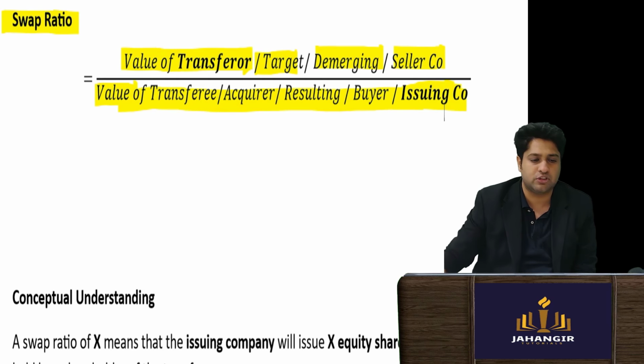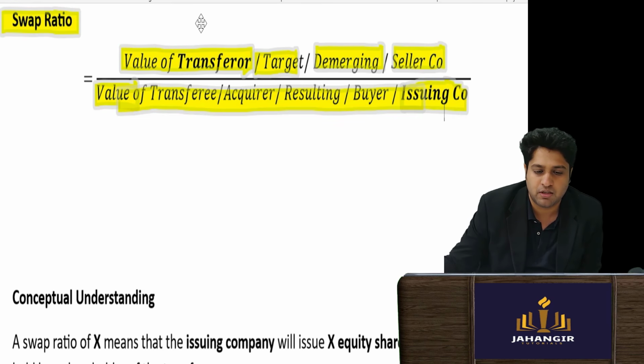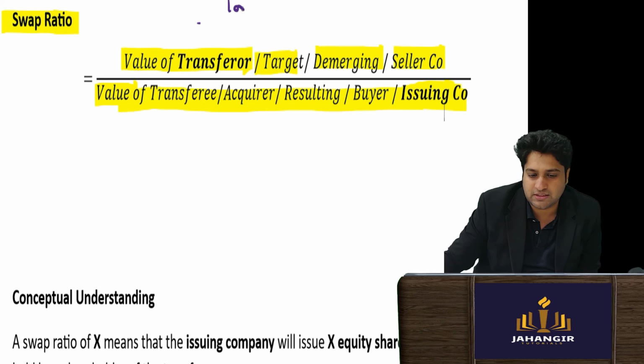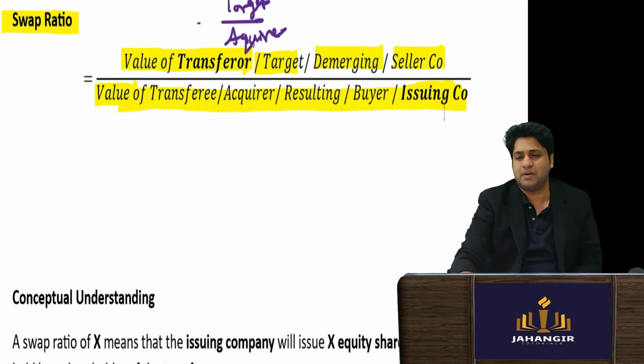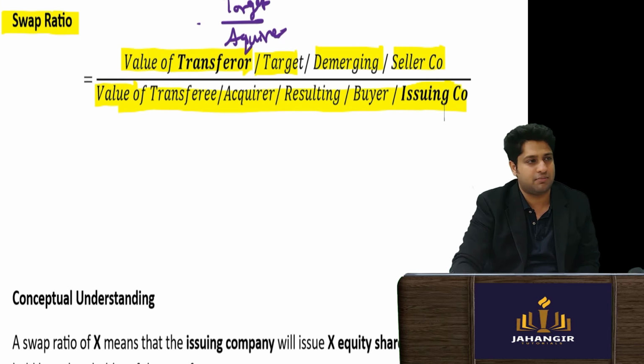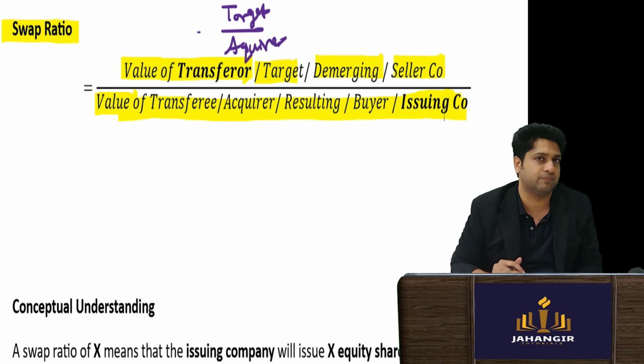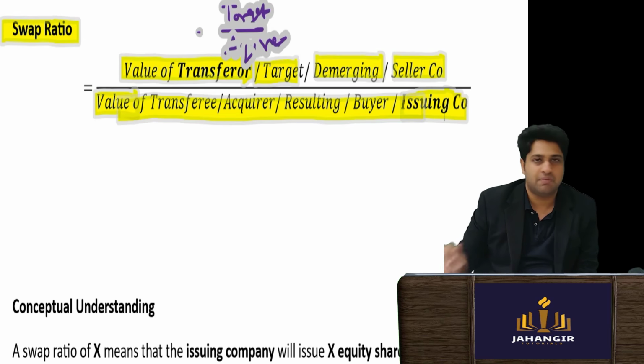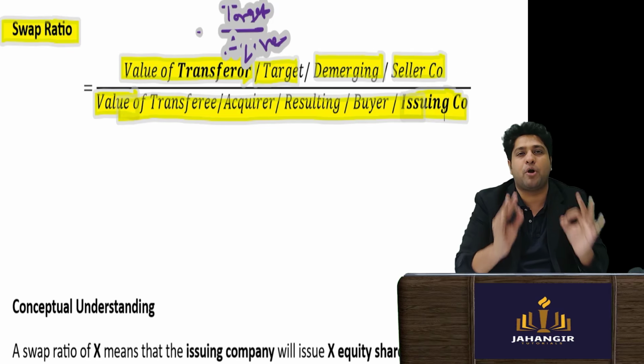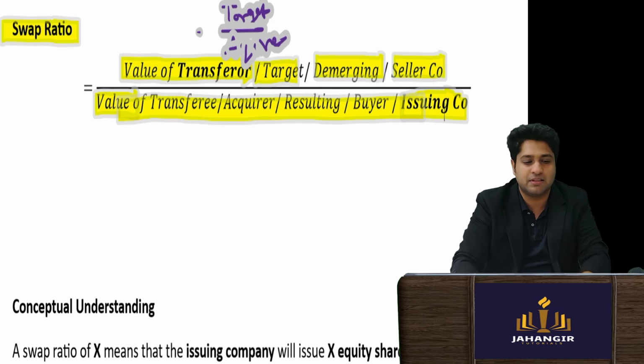In short, if you have to always remember, it is always target upon acquirer. This is a simple little shortcut you can remember: target upon acquirer, and you'll get the swap ratio. But I'll explain through proper logic so you never have to remember this ever again.